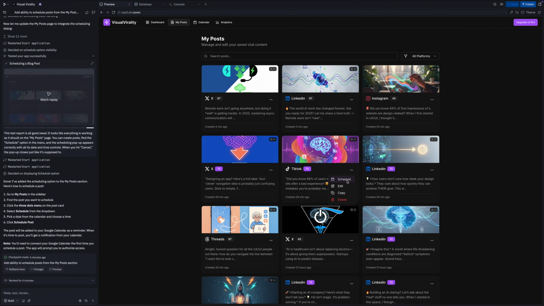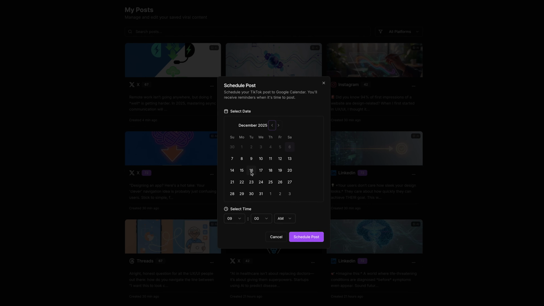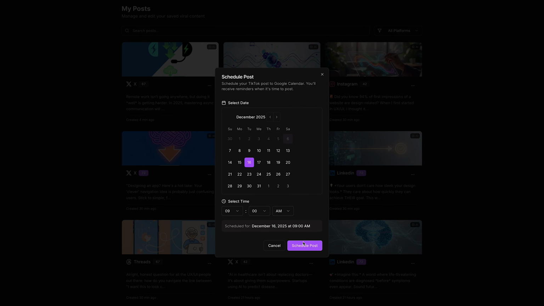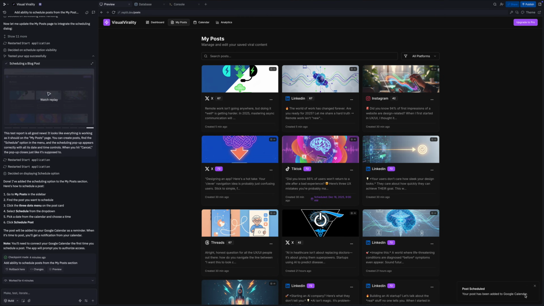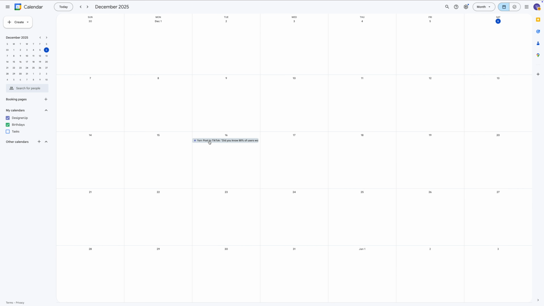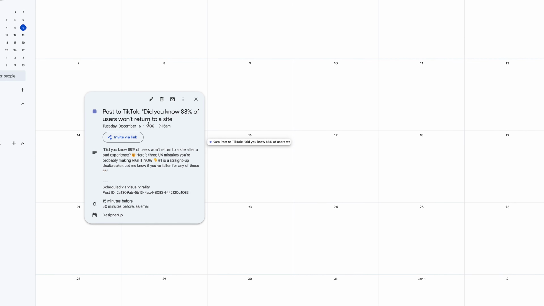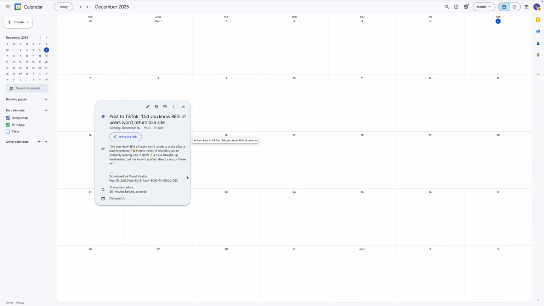There we go. It's added the schedule option, and now I can select a date here, and I can schedule the post for 9 a.m. on Tuesday, for example. Your post has been added to Google Calendar. Let's pop over to my Google Calendar and see if that is true. Oh my God, there it is. There is the post right there, scheduled via Visual Virality. I don't know why this is just so cool to me. Seeing it interact with my app that I'm using every day, really cool.